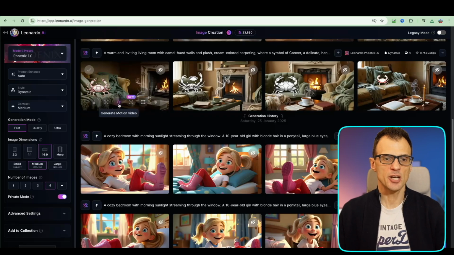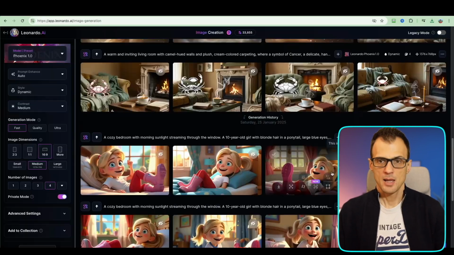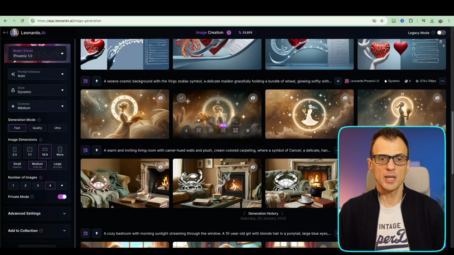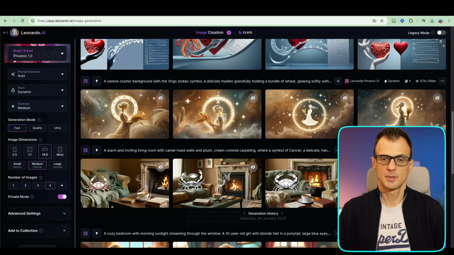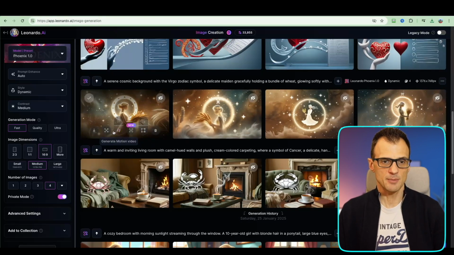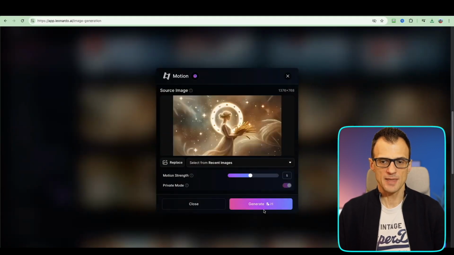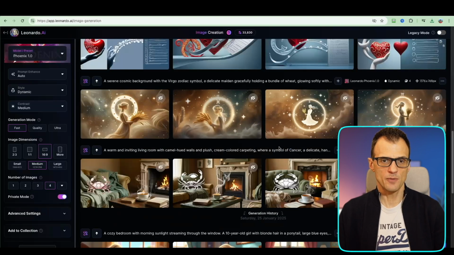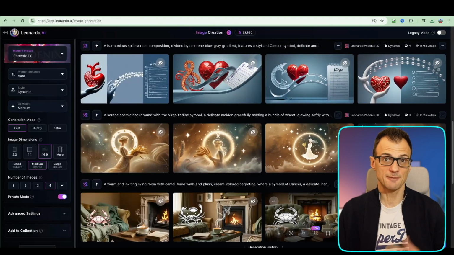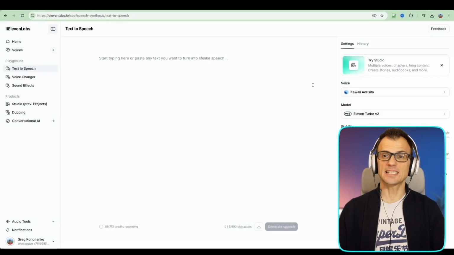So see how it says generate motion video. So I'm just going to click that and I'm going to do the same for each of these images. So I'm going to animate one of each of the scenes, because that way we're going to get video.